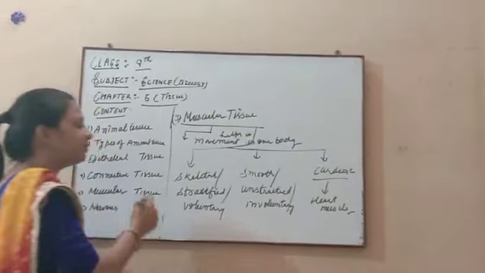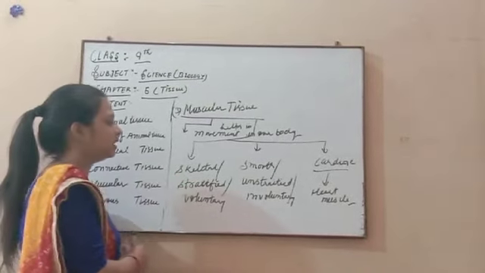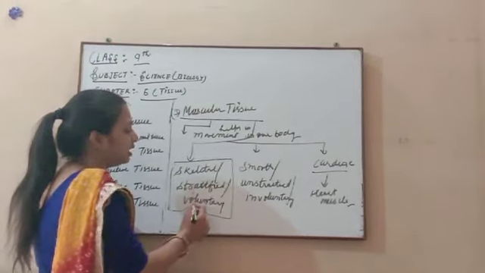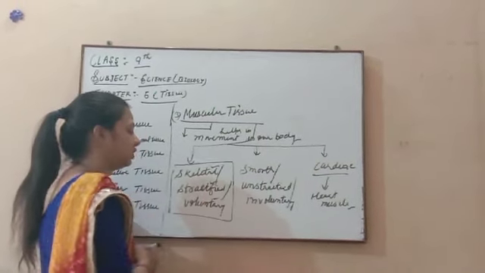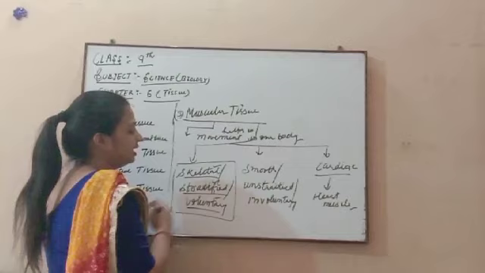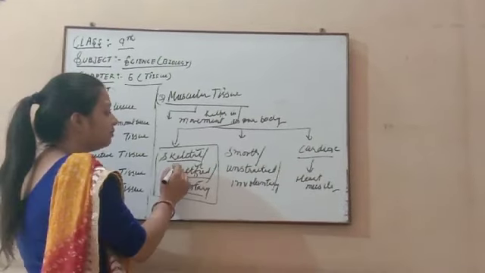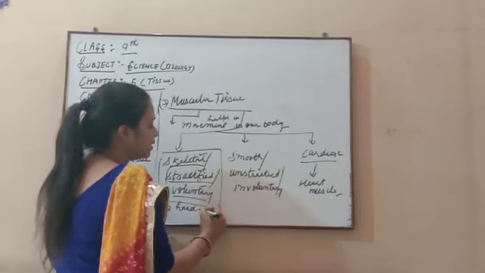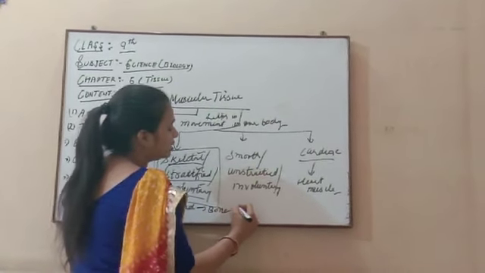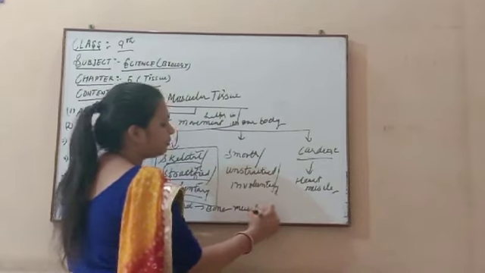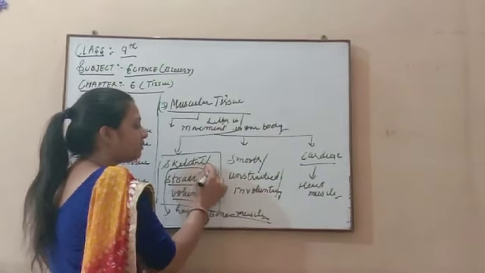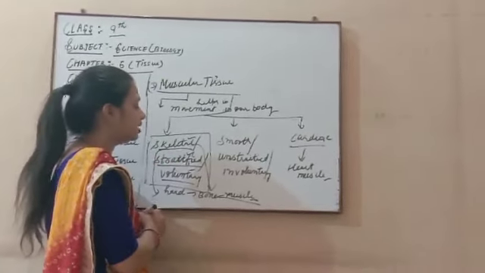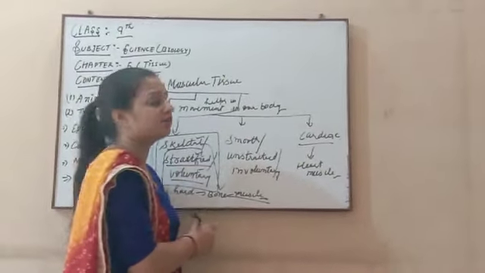So now we discuss one by one all the types of muscular tissue. First we start our concept with skeletal, striated, and voluntary. These are all three names of one muscle. And how are these names given to this muscle? Because of the function done by it. Skeletal means it is attached to the hard part of our body, means it is attached to the bones. Muscles are attached to the bones. So on that part of bone-muscle attachment, which type of muscle is present? This is the skeletal muscle tissue, because it is attached mostly to the hard part of our body.